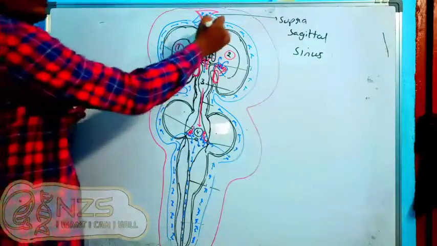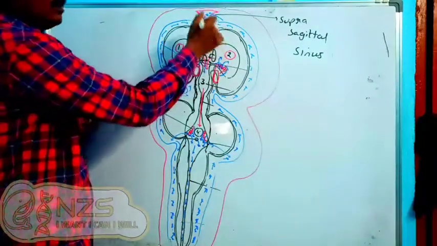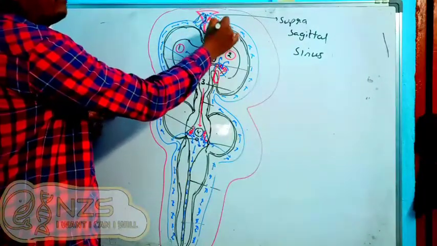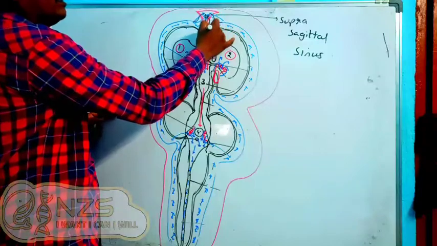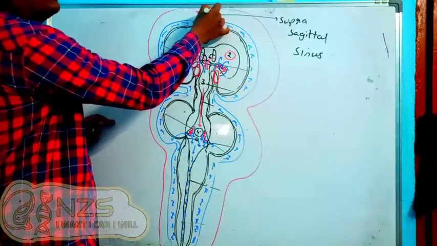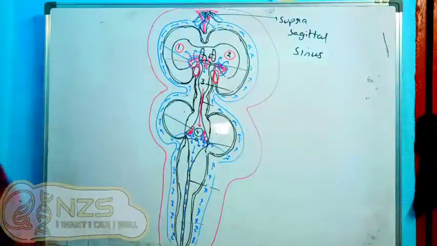So what happens, the subarachnoid space will form a plexus here. So I should draw it like this. It will form a plexus, and through the plexus, the CSF will drain back into the venous system.